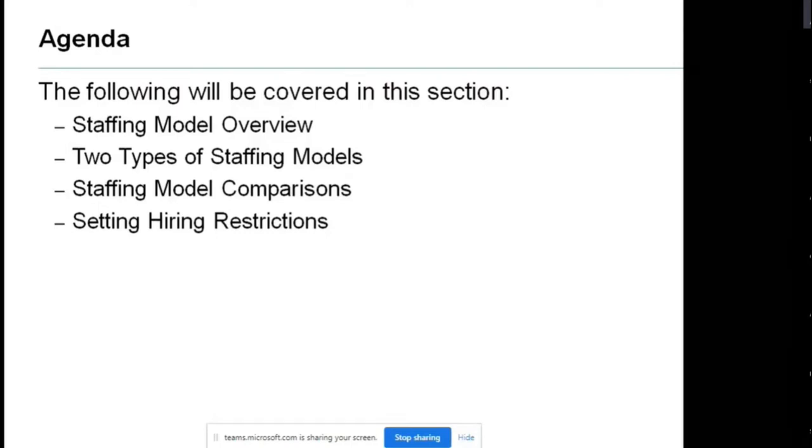So the agenda of this topic is staffing model overview, then two types of staffing models. They have given clearly that there are only two types of staffing model. Of course, if there are two types, we'll be making a comparison between them. So the third one is staffing model comparison. Now the fourth is setting hiring restrictions. In this topic, we'll be seeing two examples which give us clarity on the concept, and one important criterion of the staffing model is hiring restrictions.